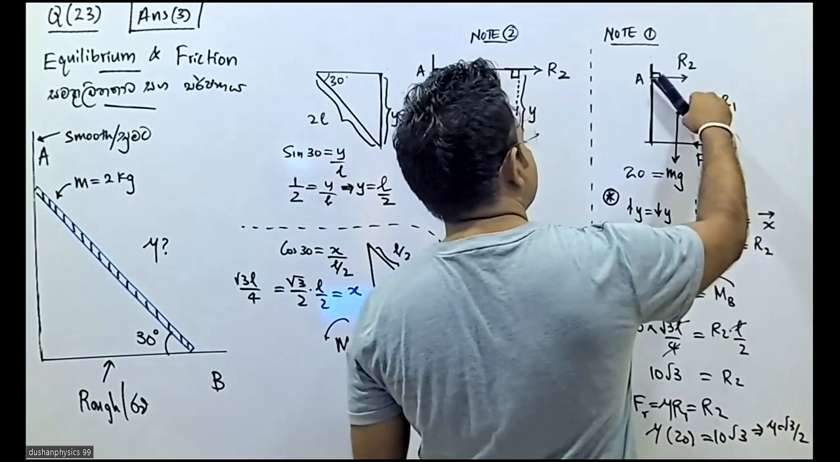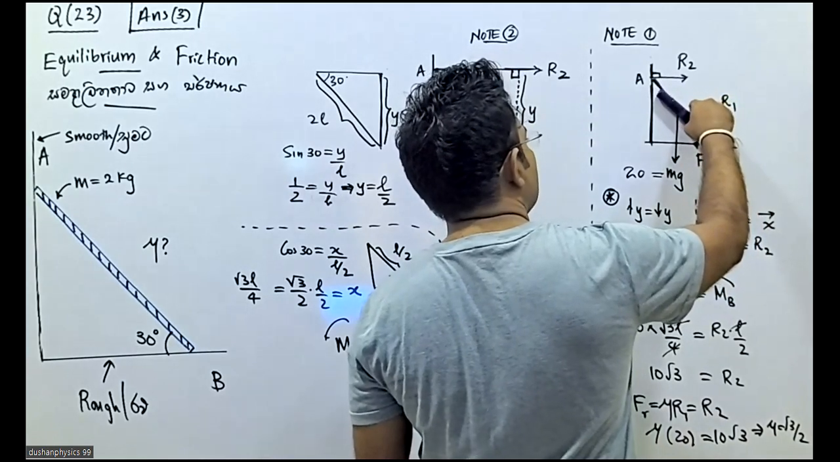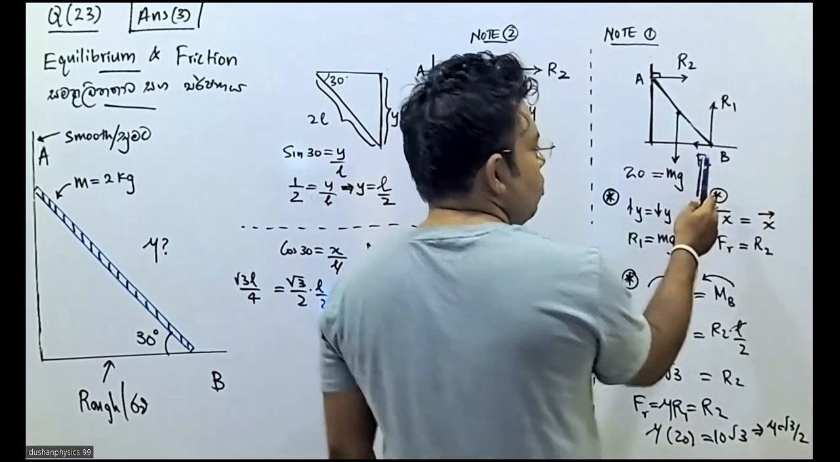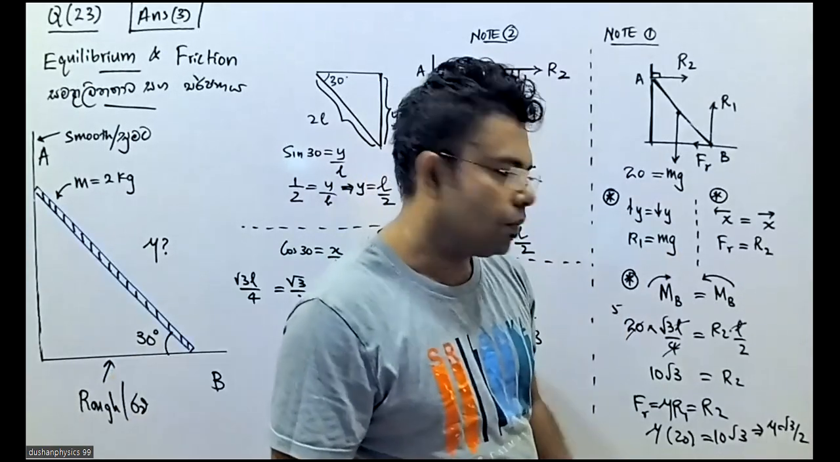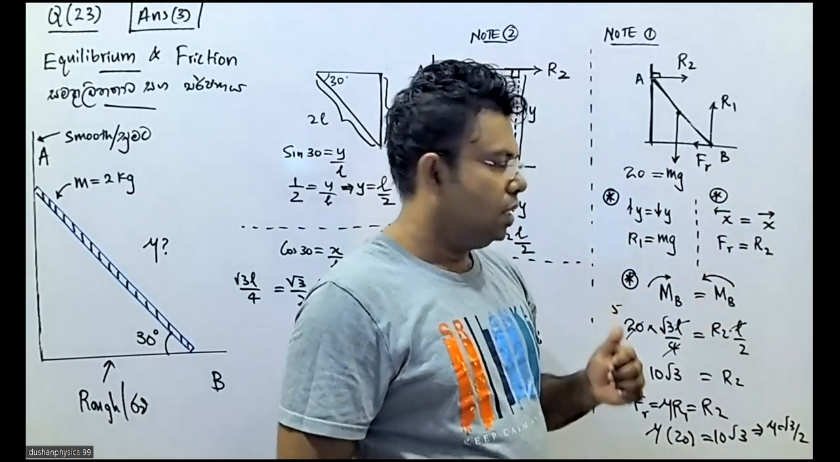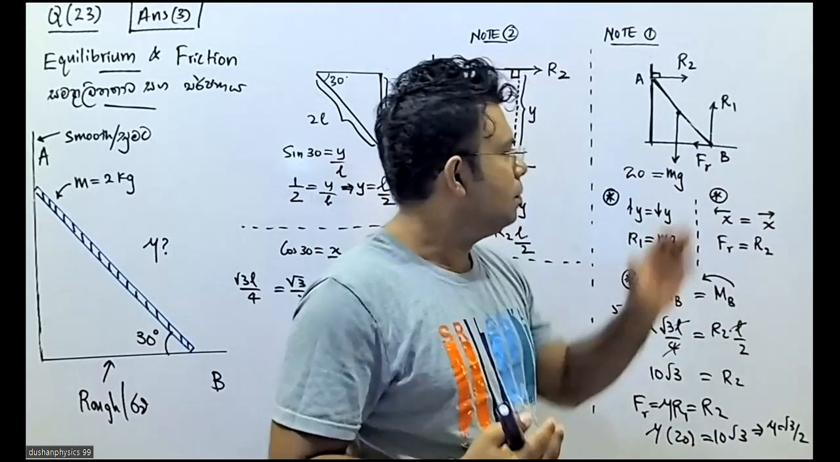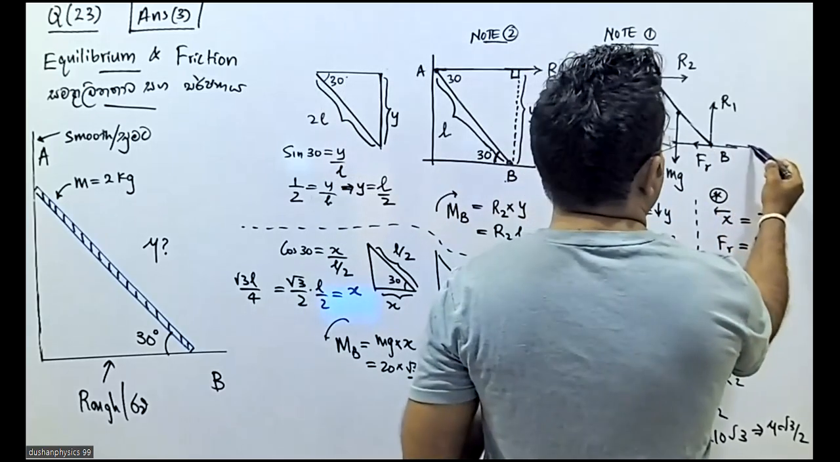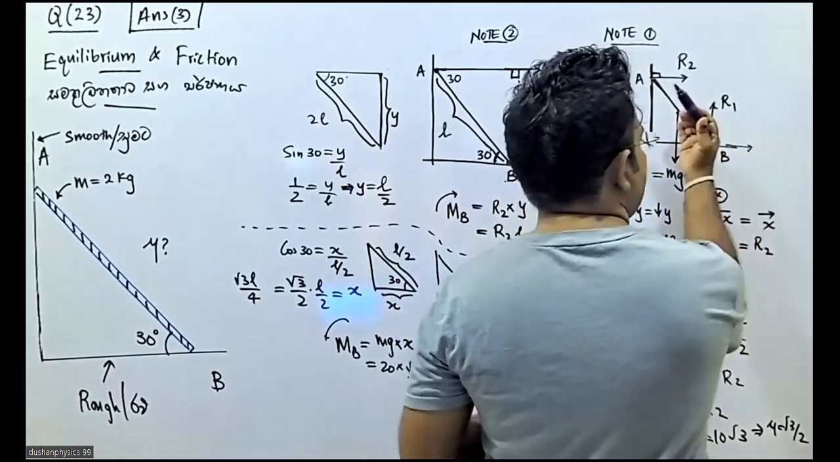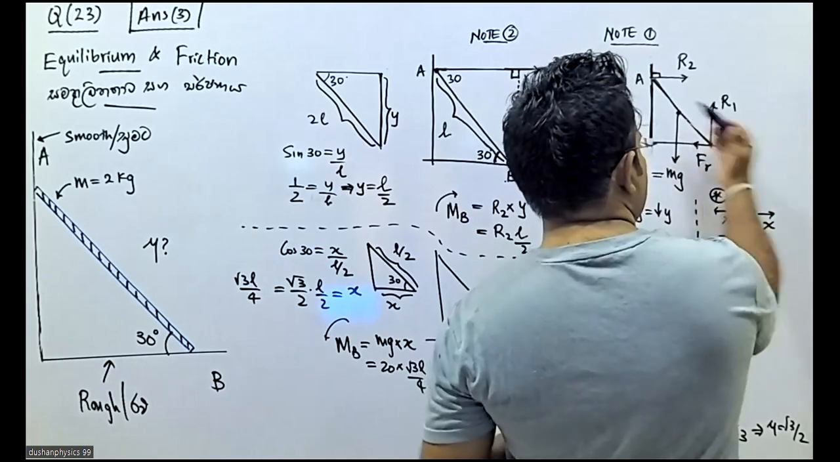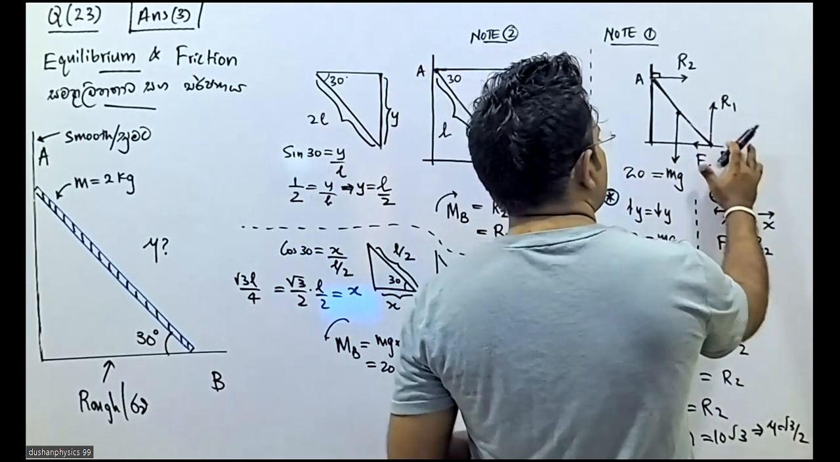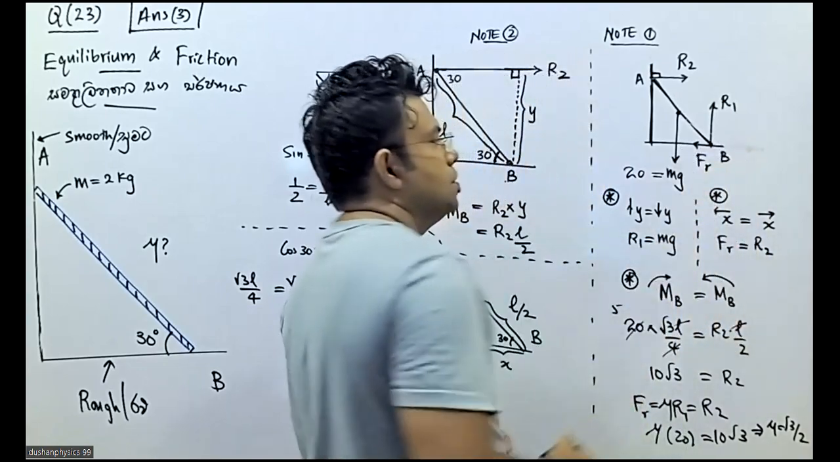Always the friction is acting against the motion. Therefore don't mark the friction this side. When it's slipping towards this side, you have to mark the friction against. That's why I have marked the friction in this direction.